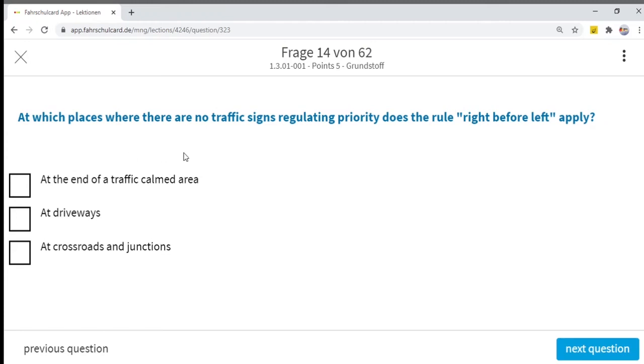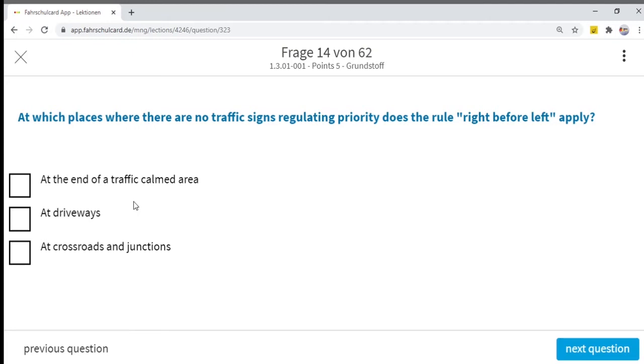At which places where there are no traffic signs regulating priority does the rule right before left apply? They are asking that when there are no traffic signs, no traffic signals, where actually does the rule right before left apply? At the end of a traffic calmed area, we have to wait. There is no rule right before left there.